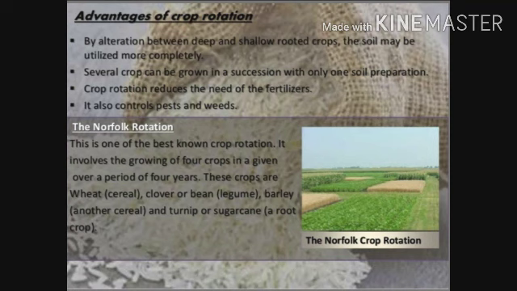Now the Norfolk rotation. This is one of the best known crop rotations, which involves the growing of four crops over a period of four years. These crops are wheat, clover, beans, that is a legume, barley, that is another cereal, turnip and sugarcane, that is a root crop. That is a different type of the Norfolk rotation.